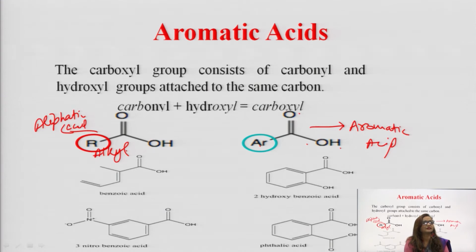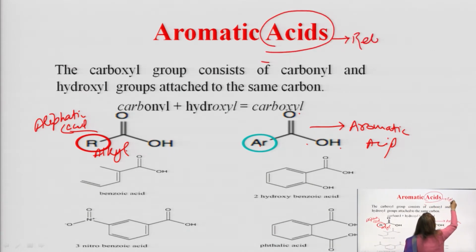Again, another very important term is acid, because if we are reading about aromatic acids, their acidity and the factors, you must be confident about what an acid is. An acid is that compound which releases H plus ion.